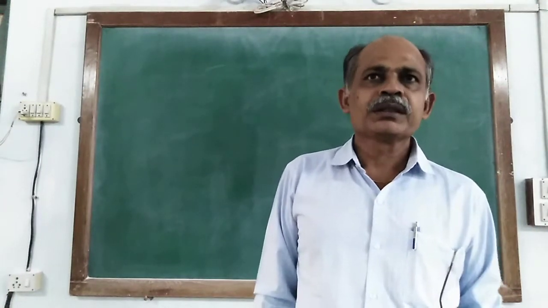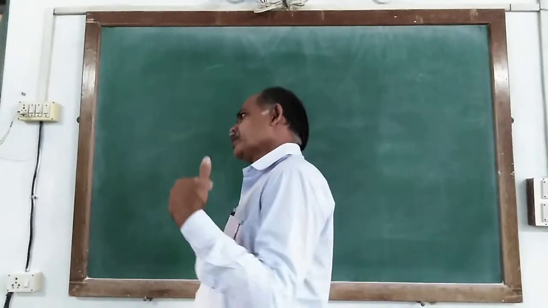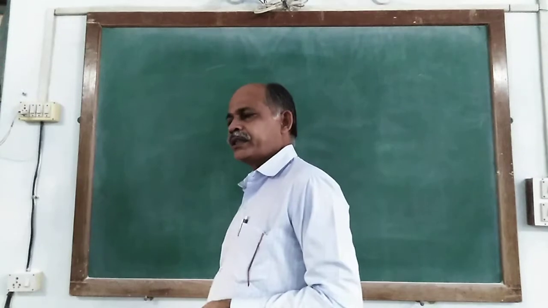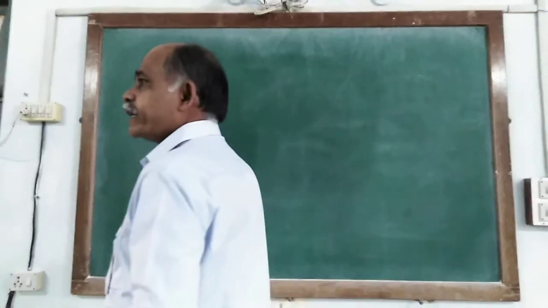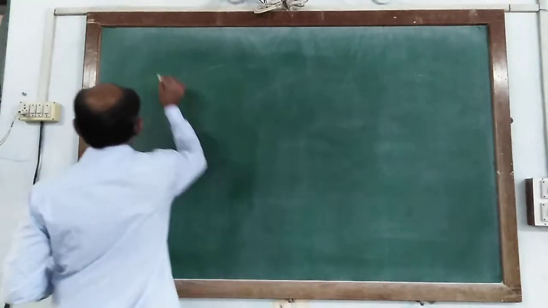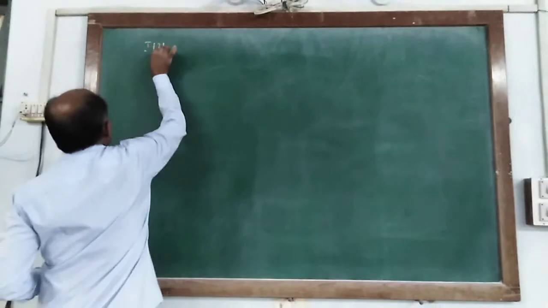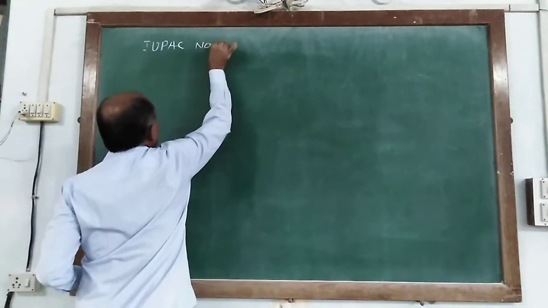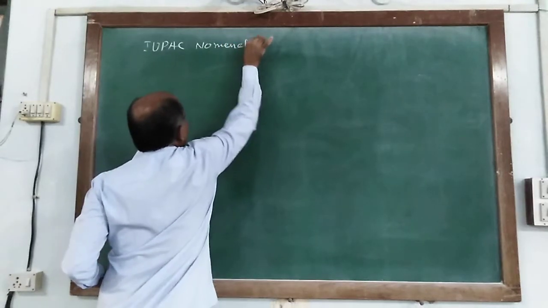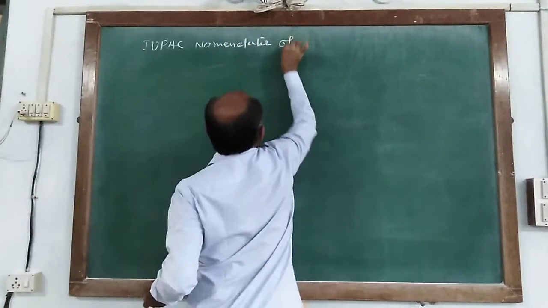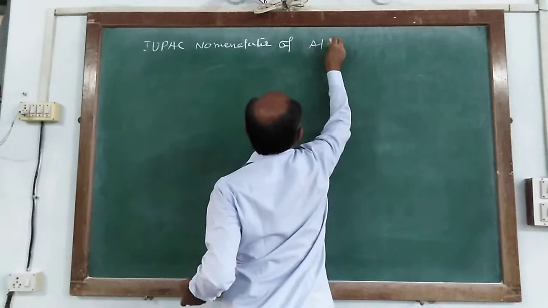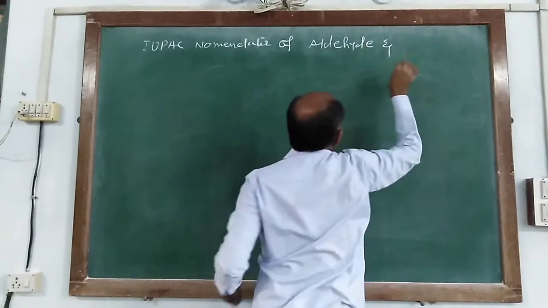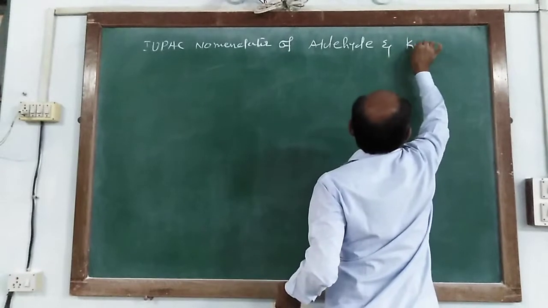That is sufficient for it. Now we take another group for the IUPAC nomenclature, and it is aldehyde and ketone. IUPAC nomenclature of aldehyde and ketone.